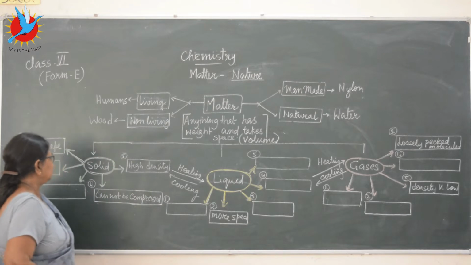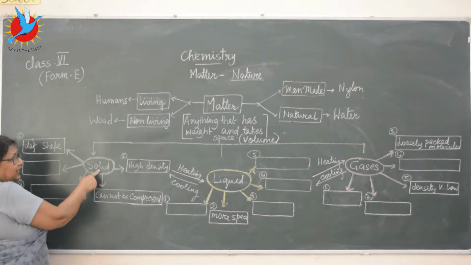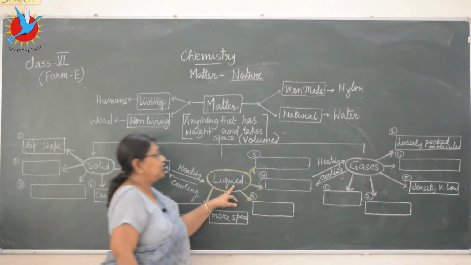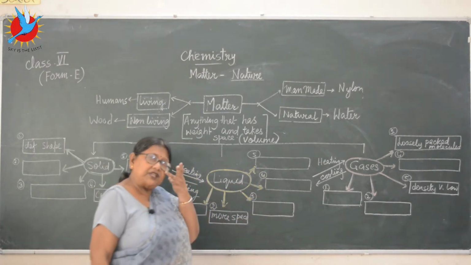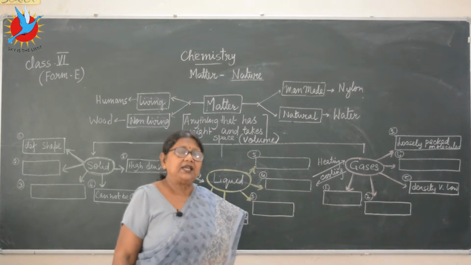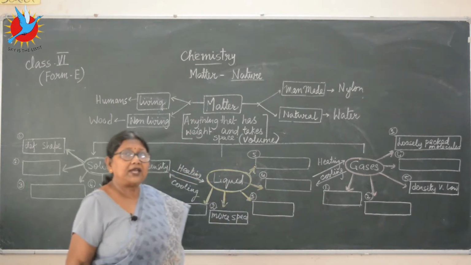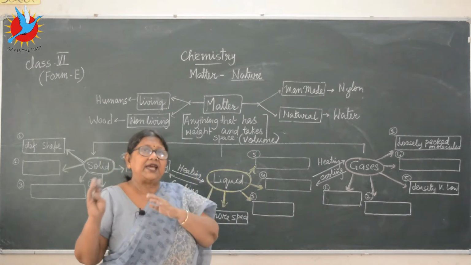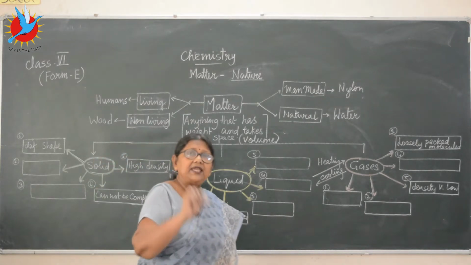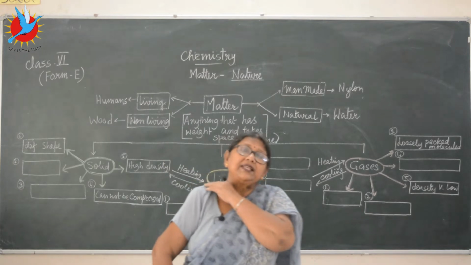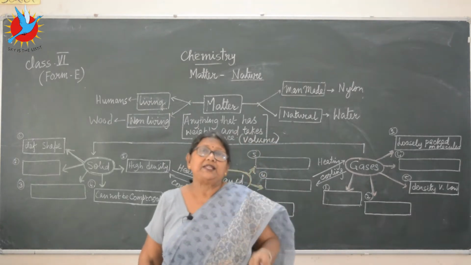Three physical states of matter. One is solid, second is liquid, and third is gas. Now how have the three states been divided, based on which properties? That's what we are going to do here, why solids, liquids and gases are different from each other. First thing, one very basic thing you will learn here today, that matter is made out of very tiny particles.